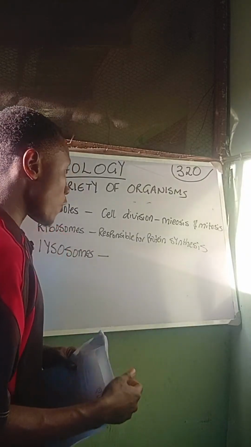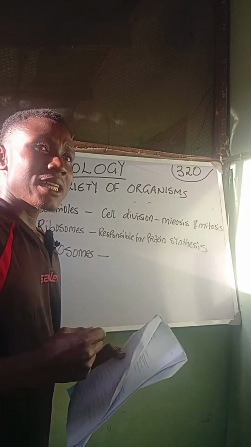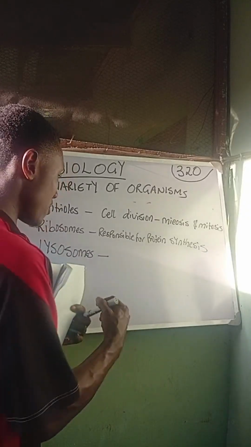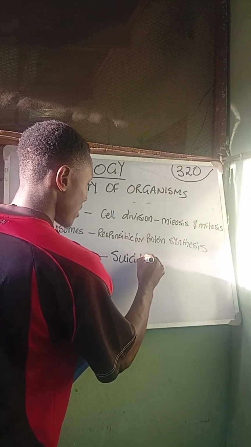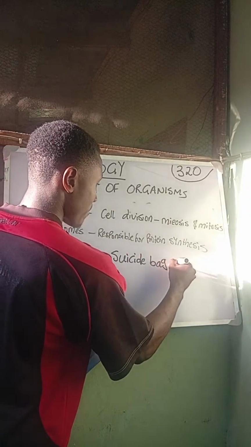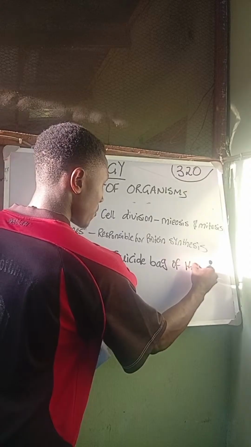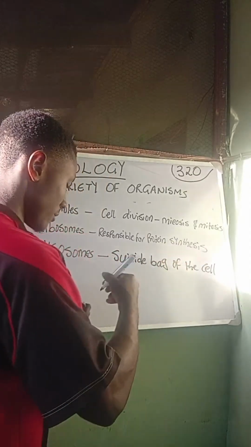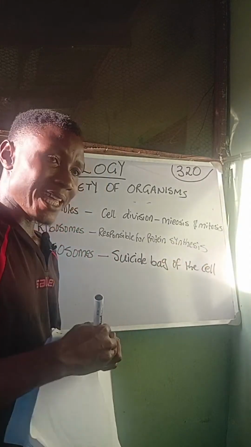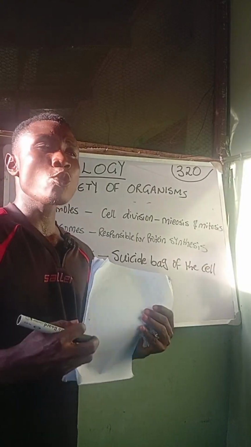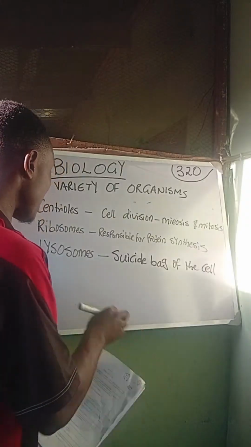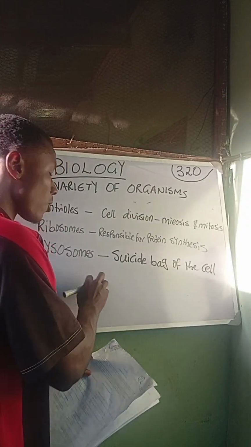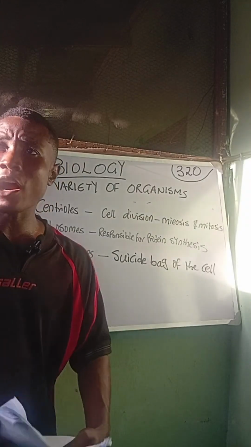The lysosomes is known as the suicide bag of the cell. It's known as what? The suicide bag of the cell. So the lysosomes is responsible for what? Breaking down dead cells so that they will not accumulate. You understand? So it helps break down dead cells. That is the basic function of the lysosomes.